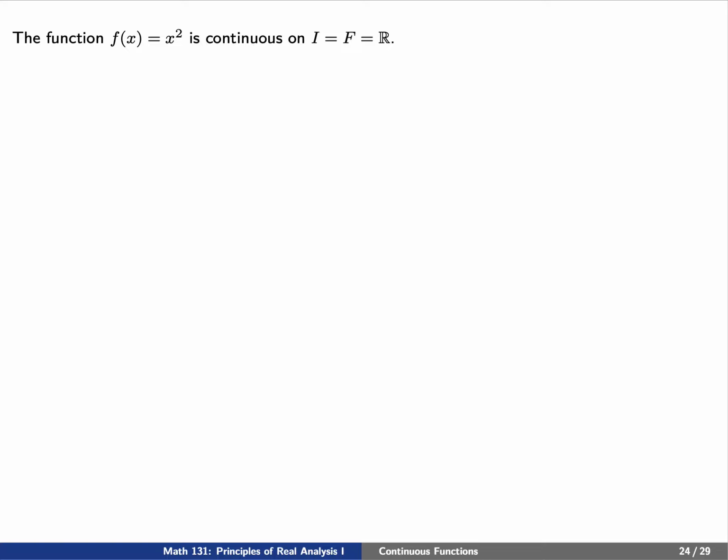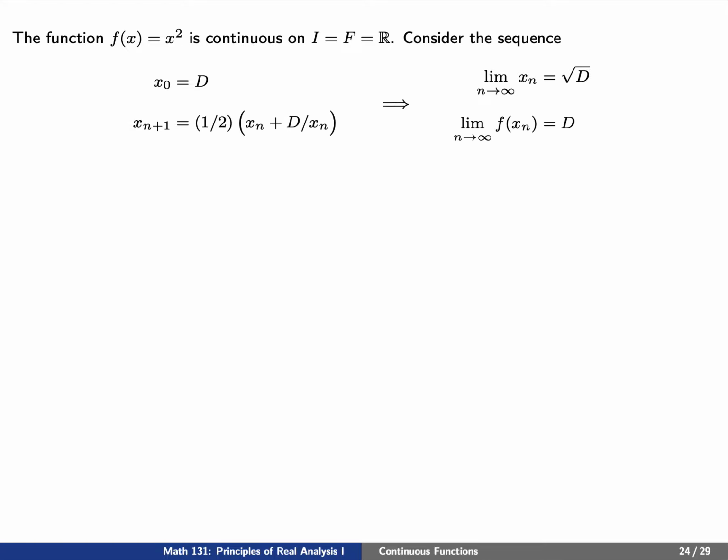Let's try this with a slightly different set of sequences. Let's consider the following, where x sub 0 equals d, and now x sub n plus 1 is 1/2 times x_n plus d over x_n. Again, the limit of the x_n should be the square root of d, and the limit of the f of x_n should just be d itself.